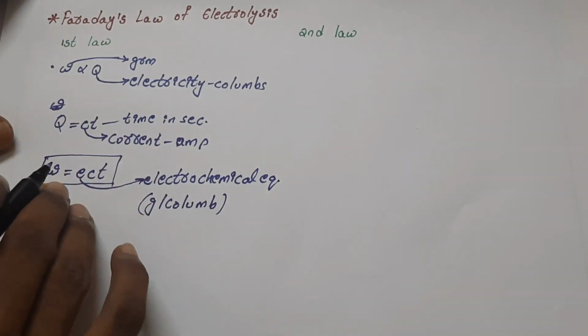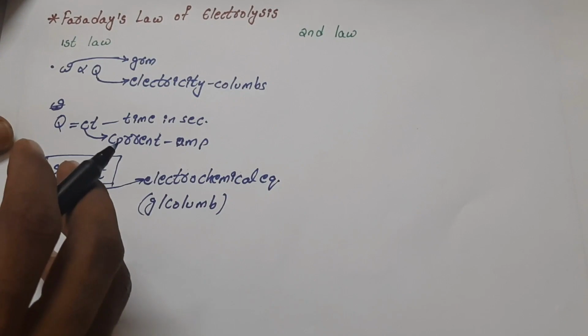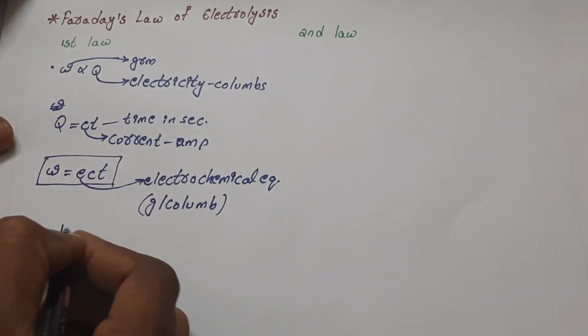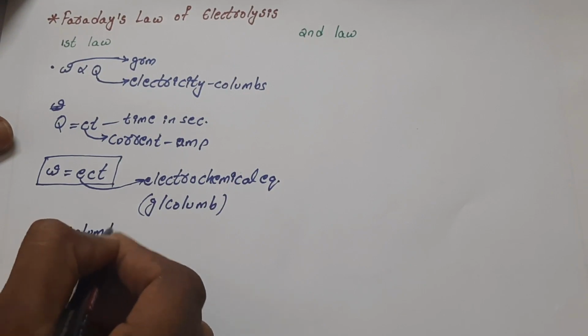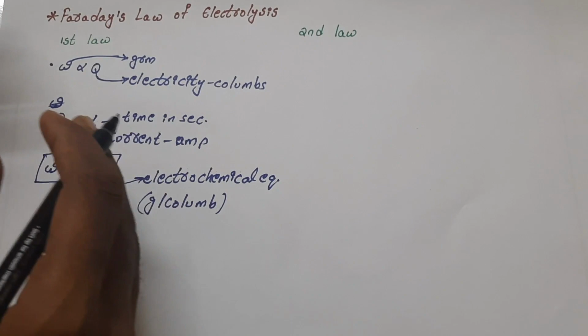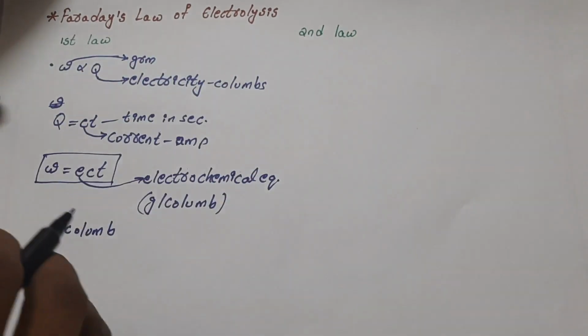The electrochemical equivalent is the amount of substance deposited by the passage of 1 coulomb of electricity through the solution.